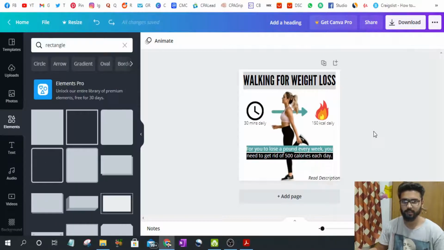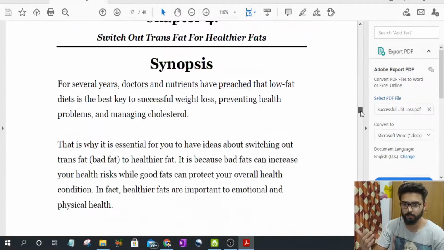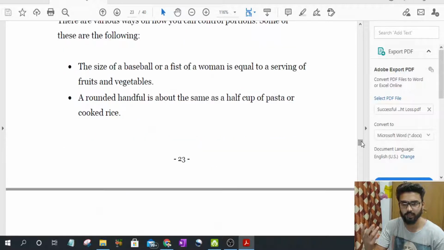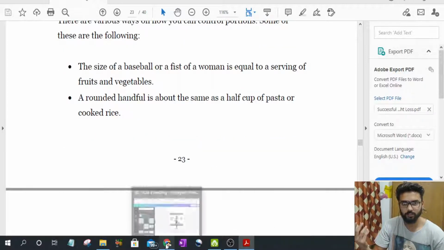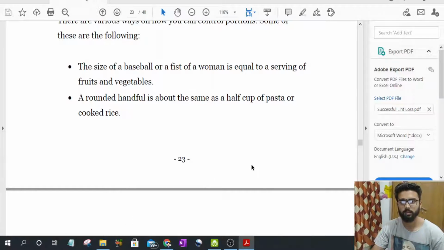Now as you can see, this is a piece of content. I know that it doesn't look nice, but this is just an example to show you that you can take pieces of content out. This is a huge ebook and you can take pieces of content out of this weight loss ebook and create content for your social media, for your YouTube, for your Facebook group, and grow them to generate more traffic.